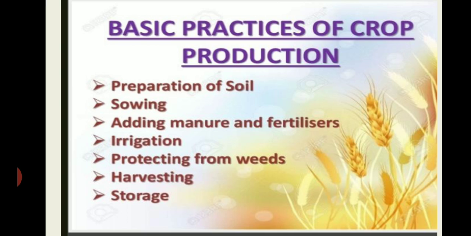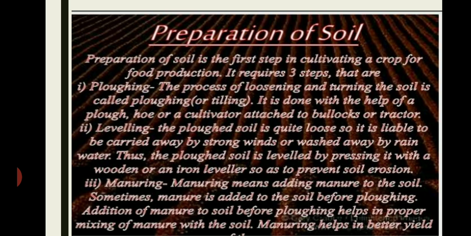The basic agriculture practices. Agricultural practices are the activities in a particular sequence undertaken by farmers over a period of time to cultivate a good crop. And there is a sequential listing of agricultural practices: preparation of soil, sowing, adding manure and fertilizers, irrigation, protecting from weeds, harvesting and storage. So let's discuss preparation of soil. Preparation of soil is the first step of agriculture practice, and it requires three steps: plowing, leveling and manuring.